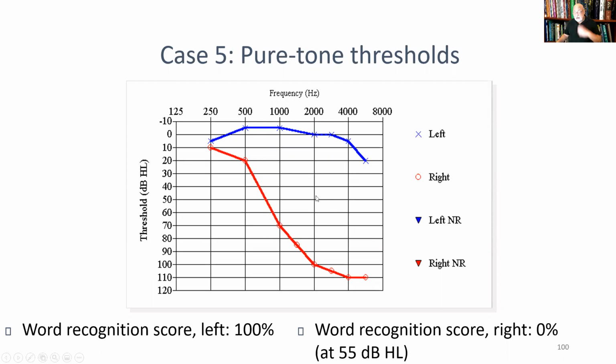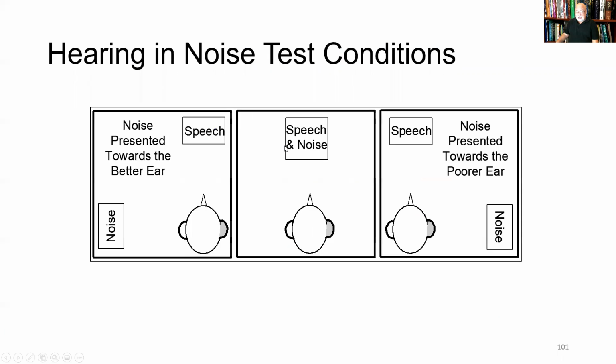Now recall that the WHO bases their determination of hearing impairment only on the better ear pure tone average for 500, 1,000, 2,000, and 4,000 hertz, right? So according to the WHO, this hearing configuration represents no impairment.